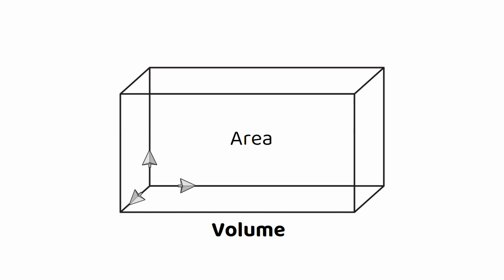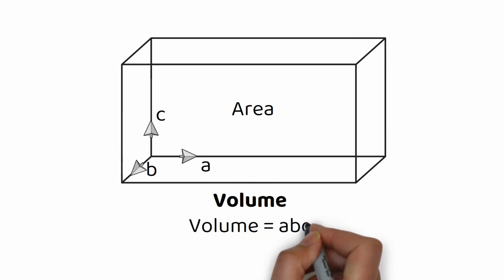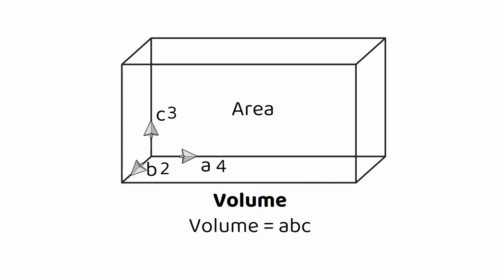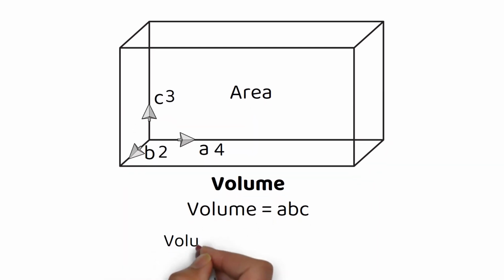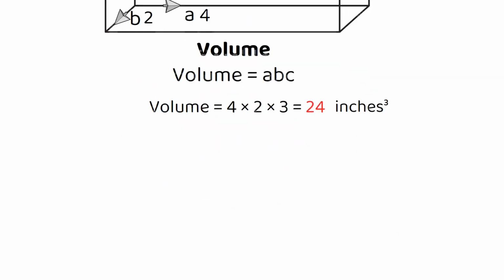of volume. Consider a rectangular box that is A units across, B units thick, and C units tall. The total number of little cubes within the rectangular box is given by the product of A times B times C. For instance, if a rectangular box is 4 inches wide, 2 inches thick, and 3 inches tall, its volume is then 4 times 2 times 3, which is 24. The proper units to put here will be 24 cubic inches. This tells us that the rectangular box is made out of 24 cubes whose sizes are 1 by 1 by 1.